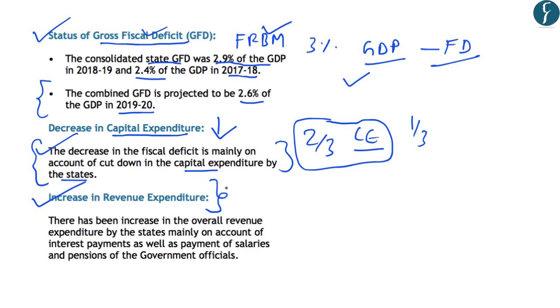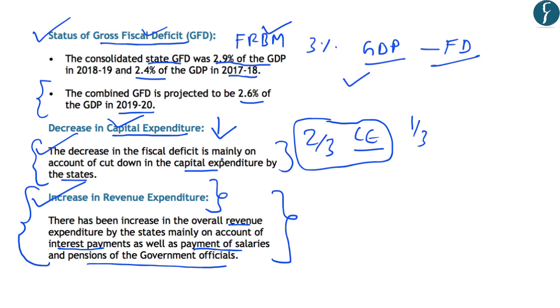And further, the Indian economy is facing an economic slowdown. And in this background, there is a need for stepping up government expenditure on the creation of capital assets, which will in turn increase the private sector investments and also increase the demand in Indian economy. Now, as far as the revenue expenditure is concerned, there has been an increase in the overall revenue expenditure by the states, mainly because of increase in interest payments as well as payments of salaries and pensions of the government officials. However, such an expenditure is not taken in good light as far as the economic growth is concerned. So the government should mainly focus on increasing their capital expenditure.